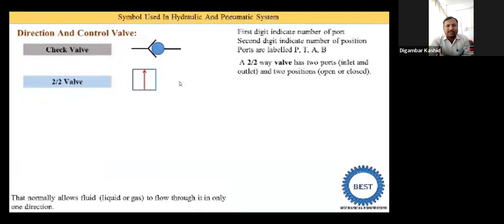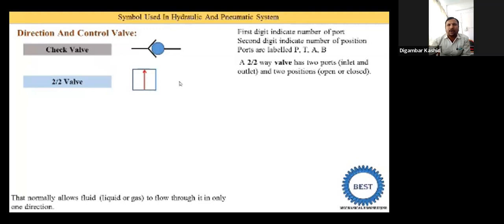Is the video screen clearly visible to you all? But I think at my end it is somewhat showing blur. Is the same problem happening with you? Is the video clearly visible to you all? Please give me a confirmation message. Visible, okay.